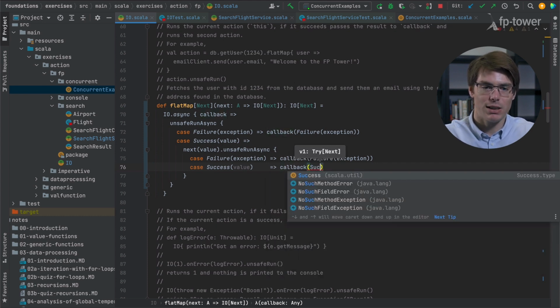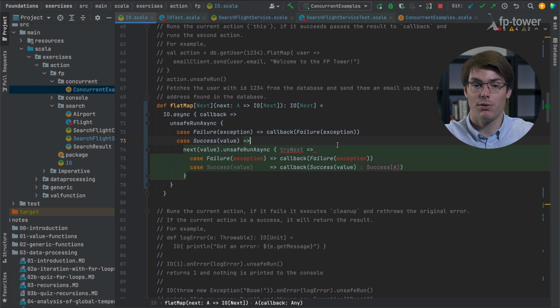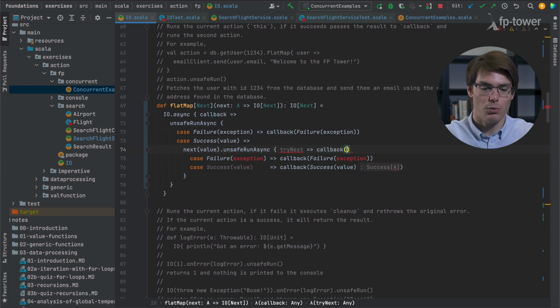So we need to say Success of value. Cool. So actually, you see, if it is a failure, we call callback with a failure. If it is a success, we call callback with a success. This means we could simplify this to say, okay, this is a Try of Next. And basically, whatever is the value of the Try of Next, we are going to call the callback with it like this.